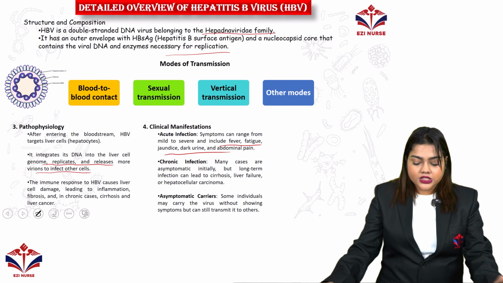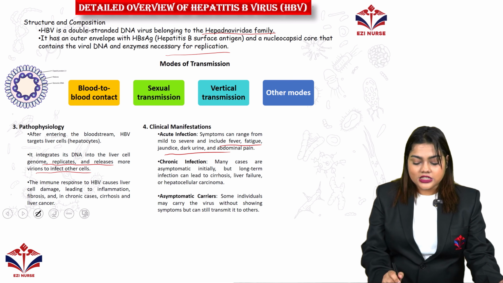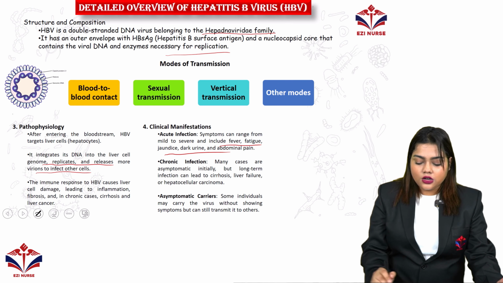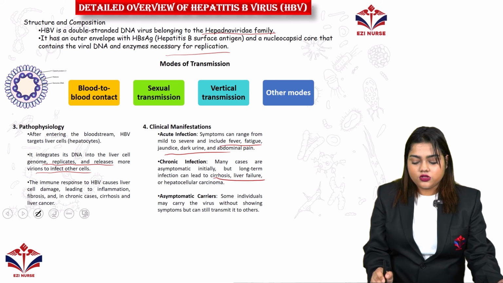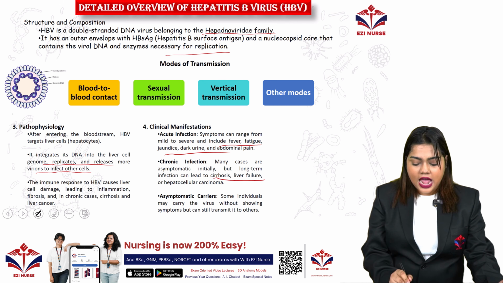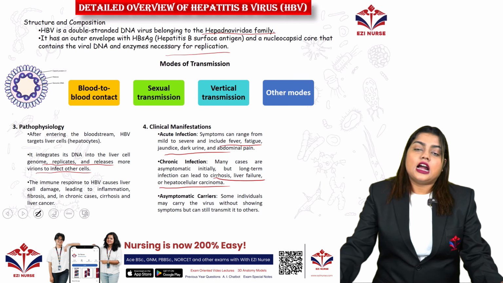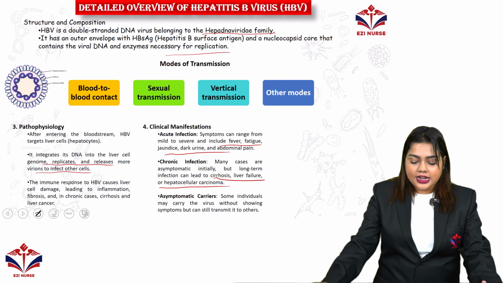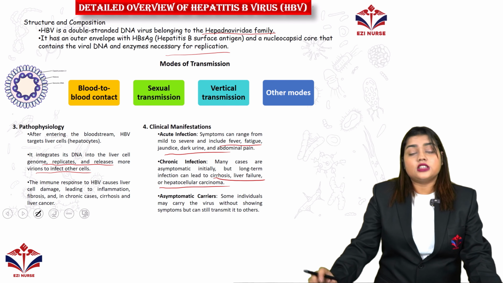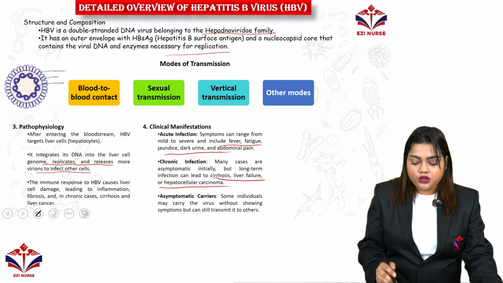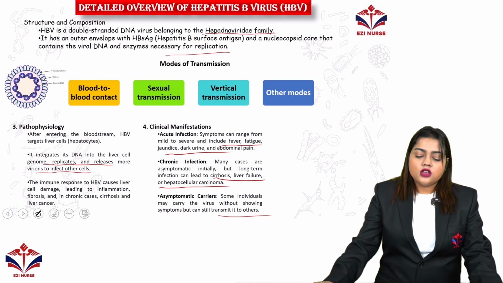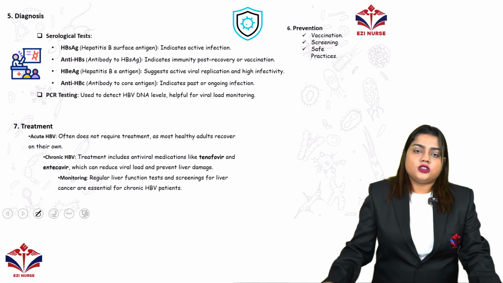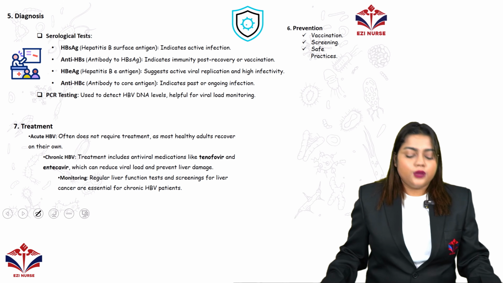In the chronic infection stage, many cases are asymptomatic initially, but long-term infection can lead to cirrhosis of the liver, liver failure and hepatocellular carcinoma, or cancer. Some individuals are asymptomatic carriers and may carry the virus without showing symptoms but can still transmit it to others. So this is the clinical manifestation of hepatitis B virus.